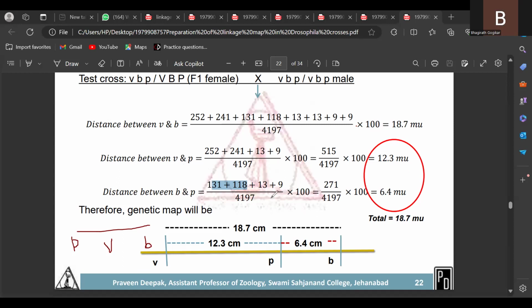P and V is 12.3. What is the distance between V and B? 18.7. What is the distance between B and P? B and P is 6.4.